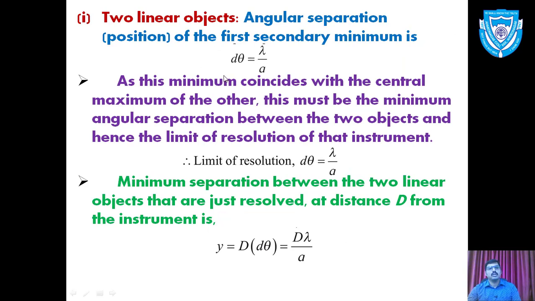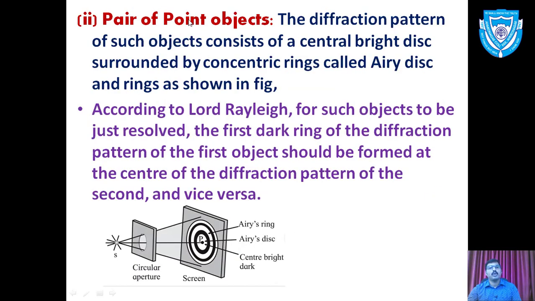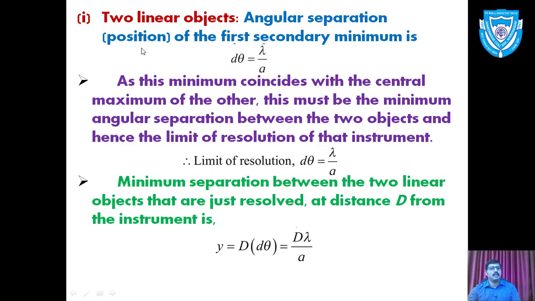Now, according to resolving power, there are two types of objects: first, two linear objects, and second, a pair of point objects. Let us discuss in detail the two linear objects. If we consider linear objects, then we have fringes or bands in the diffraction pattern, and in that case the angular separation of the first secondary minimum with respect to the central bright band is given by d theta equals lambda upon a.